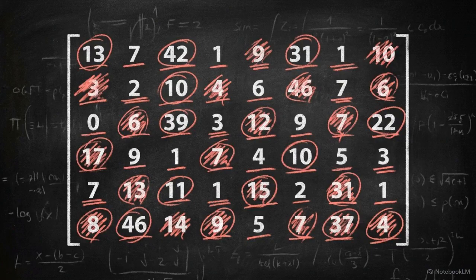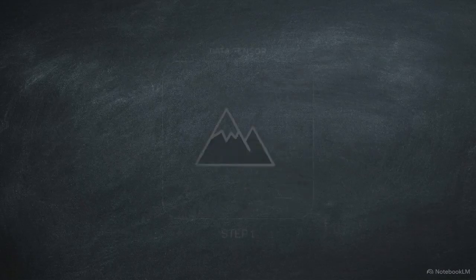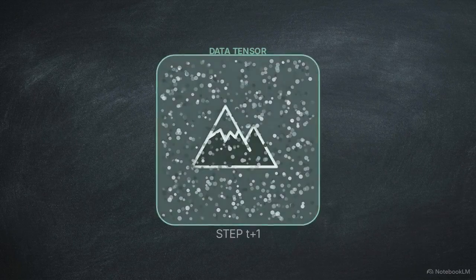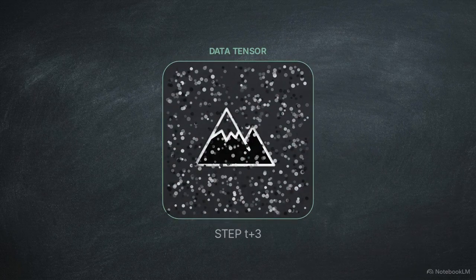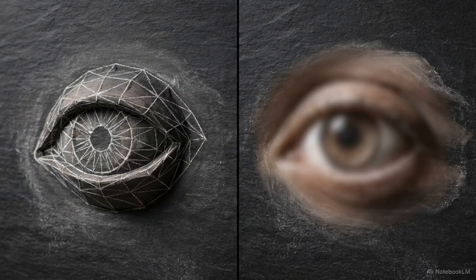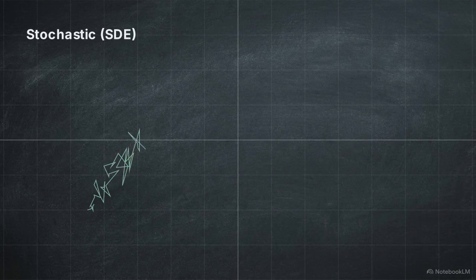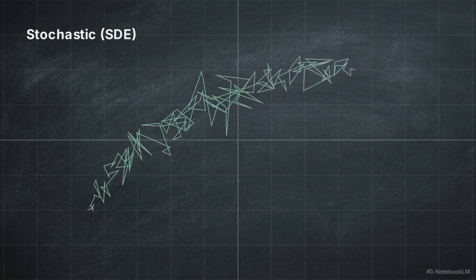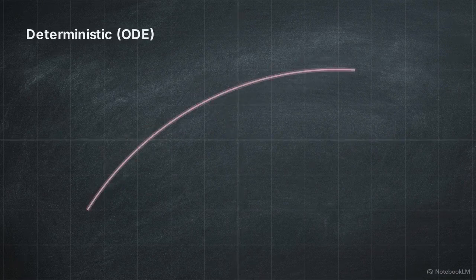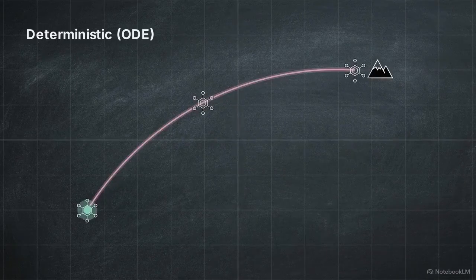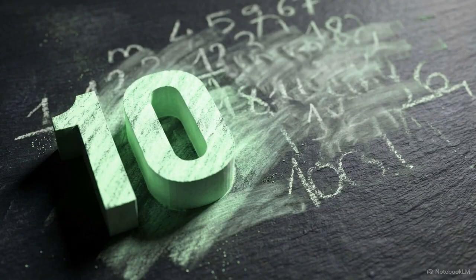Traditional models rely very heavily on stochasticity. They actually inject small amounts of random Gaussian noise back into the tensor at every step of generation to prevent the math from collapsing into a blurry average. Modern architectures, however, use a framework called flow matching. They replace the random walk of a stochastic differential equation with the rigid determinism of an ordinary differential equation. Treating the learned vector field as a deterministic ODE allows algorithms to take larger adaptive mathematical steps. This reduces the generation time from 1,000 exhaustive neural network passes down to fewer than 10.